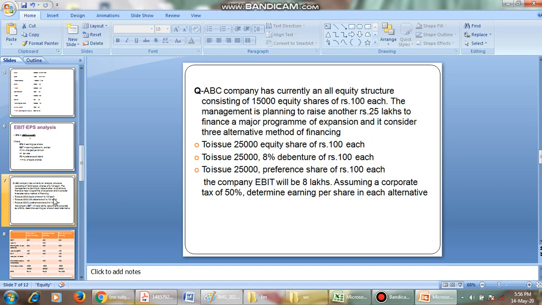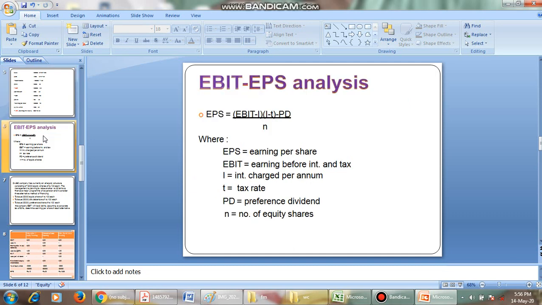Let us go for a small problem. Now what is the relation between EBIT and EPS? EPS is equal to (EBIT minus I) into (1 minus T), where T is the tax rate, minus PD, that is preference dividend, divided by N, which refers to the number of shares. This is the formula.